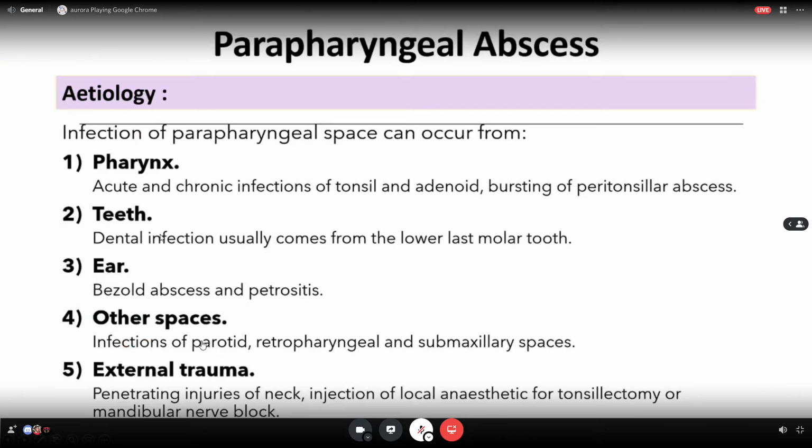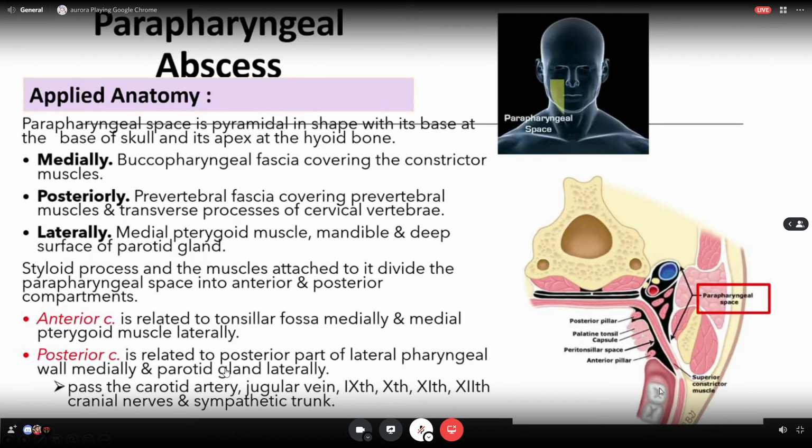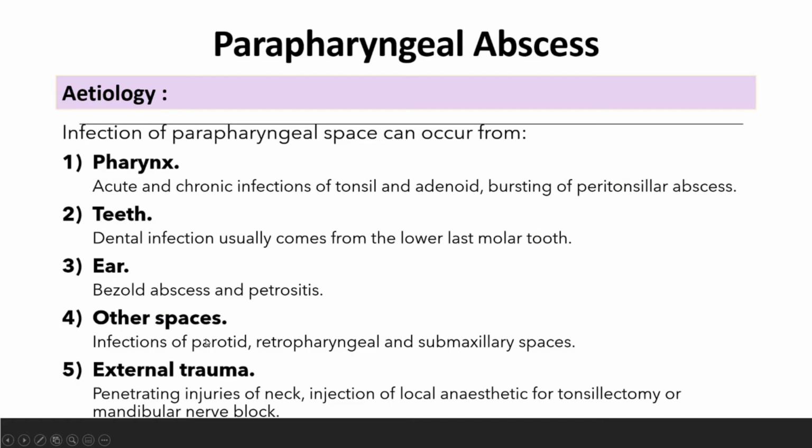Okay, so etiology dia, infection of the parapharyngeal space can occur from pharynx. Acute chronic infection, tonsil, adenoid. Teeth, dental infection, last molar tooth sebab dia belakang tu kan, nampak last molar tooth daripada sini lah. Okay, other spaces at ear, basal abscess and petrositis.